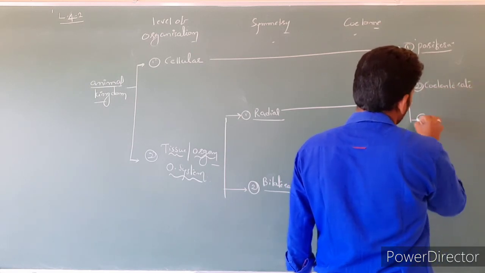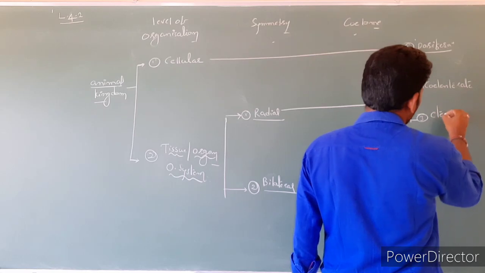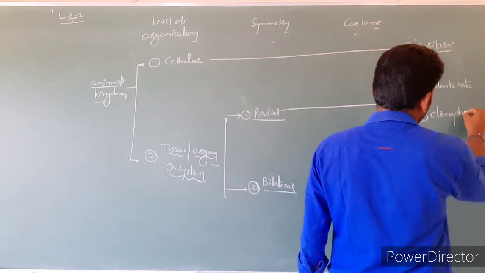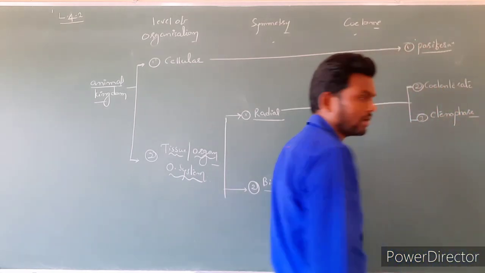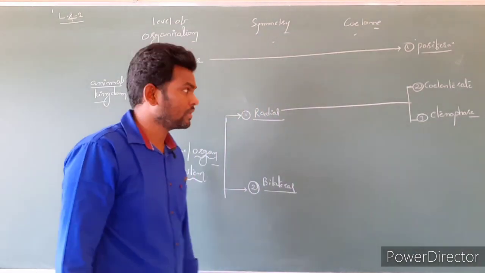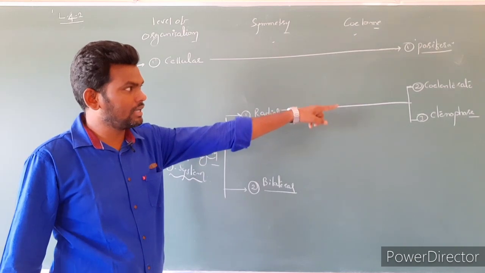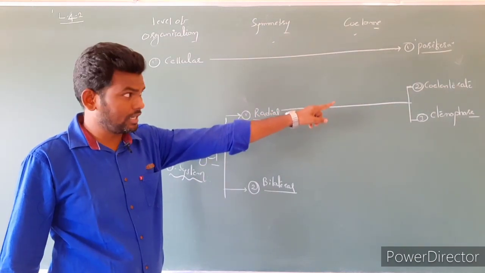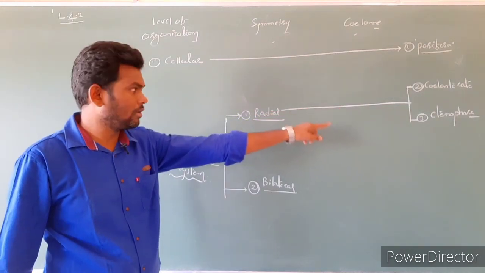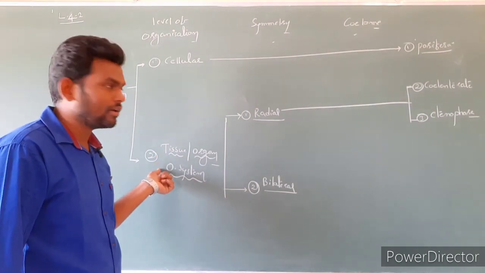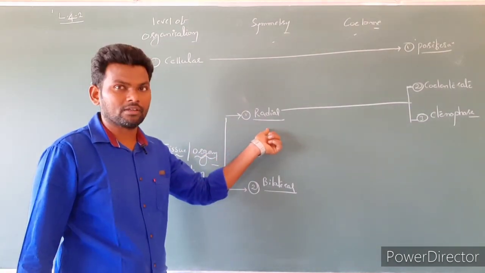Next one is Ctenophora. Clear? So now what is the character of Coelenterates as well as Ctenophora? Coelenterates as well as Ctenophora members are multicellular with radial symmetry.